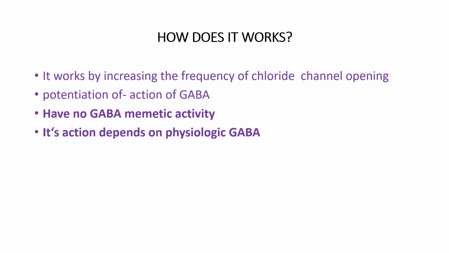How does benzodiazepine work? Benzodiazepine works by increasing the frequency of chloride ion channel opening and potentiating the action of GABA. How do they do that? Whenever benzodiazepine attaches to the gamma subunit of the GABA receptor complex, it will not result in opening of the ion channel, but it will require the binding of GABA to the alpha subunit for the activation of receptors. Thus, this means that their action is dependent on the physiologic GABA. And they also potentiate the action of GABA. Potentiation means increasing the effect.